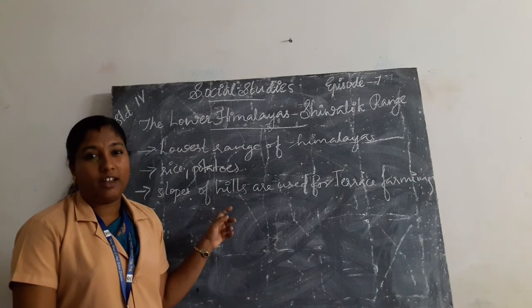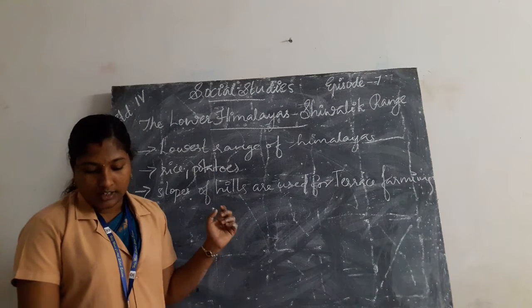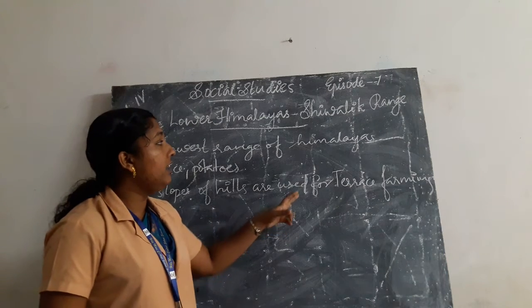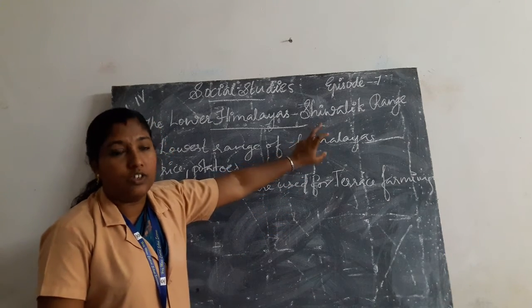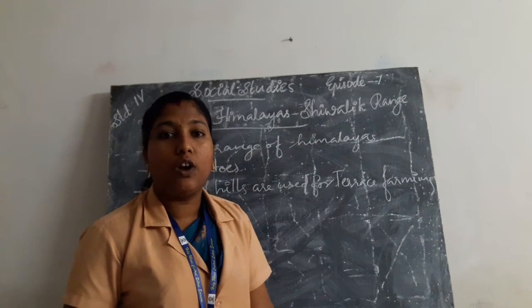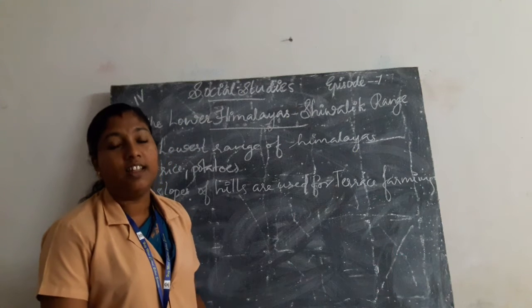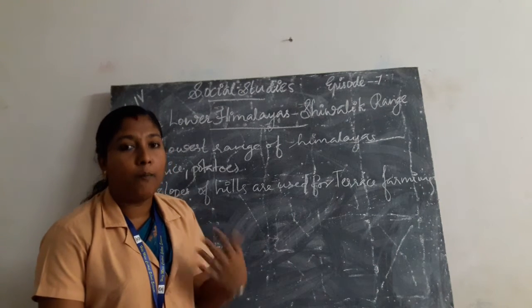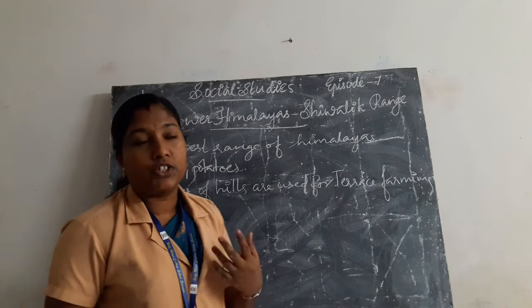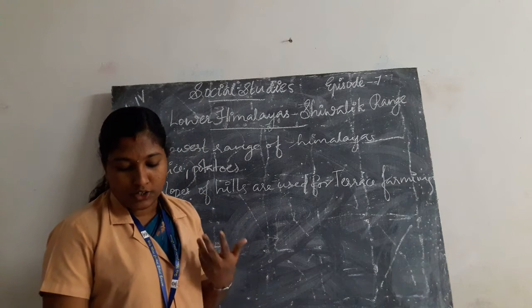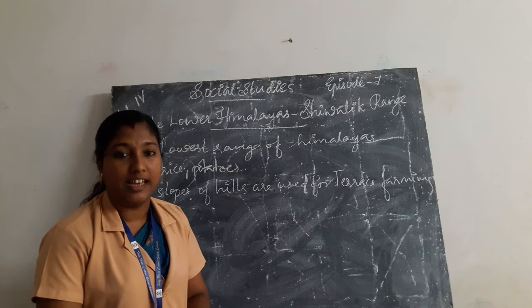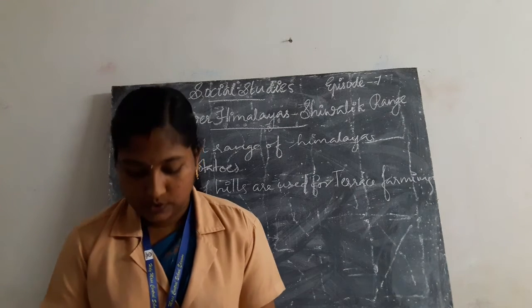In the Shivalik range, a variety of wild animals live. In the hills and dense forest, many wild animals like snow deer, leopard, elephant, deer, wild cats, etc. live in the Shivalik range.